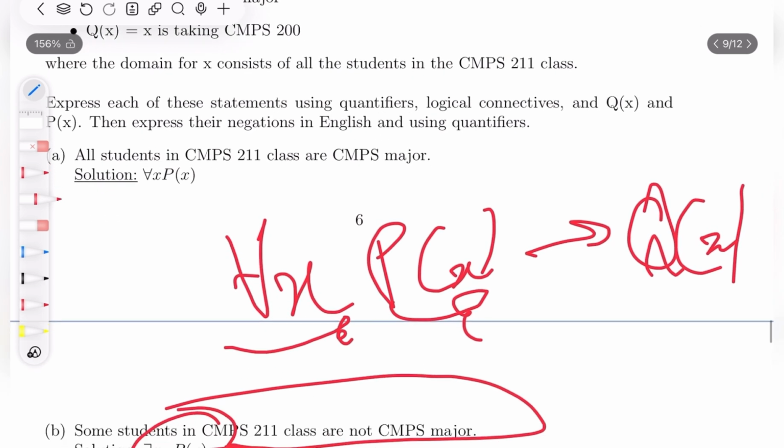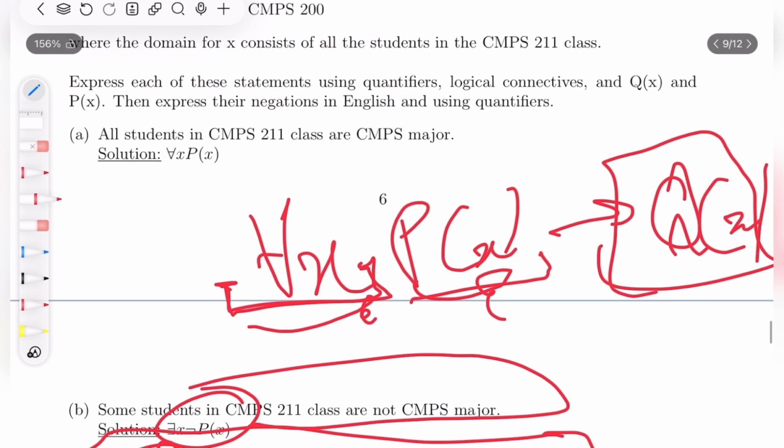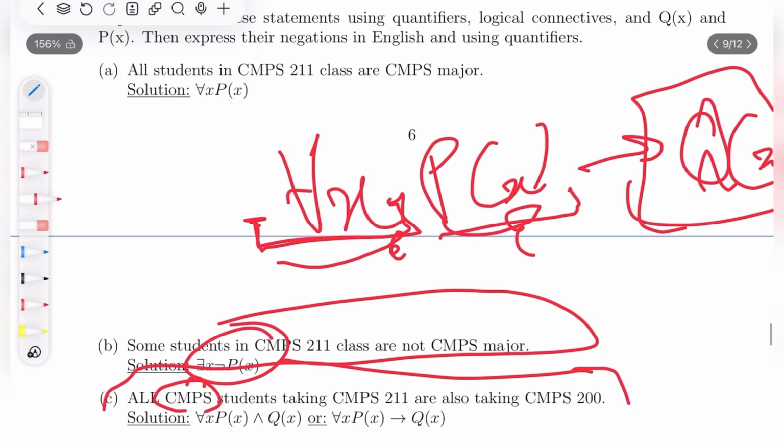Yes. So if you are a CMPS student in the domain of CMPS 211 people, because that's our domain, then that necessarily means that you are taking CMPS 200. Okay, so both of these work.